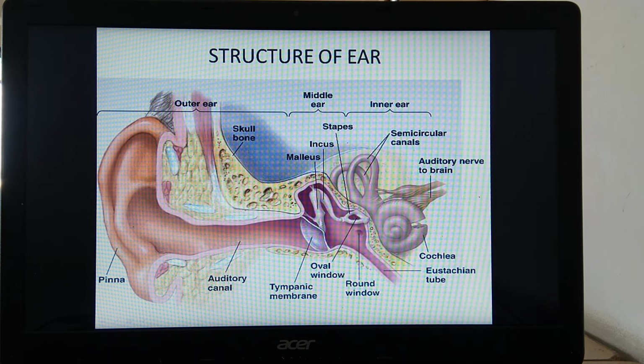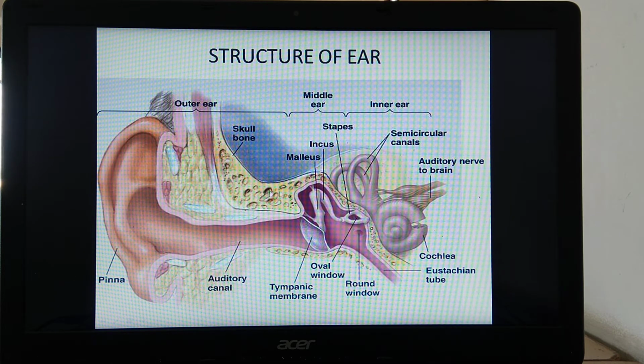So through these ear ossicles, and then here the membrane is present. Through the ear ossicles, sound vibrations now reach the endolymph of the cochlea region. So vibrations are generated in the endolymph. So what happens inside the cochlea?